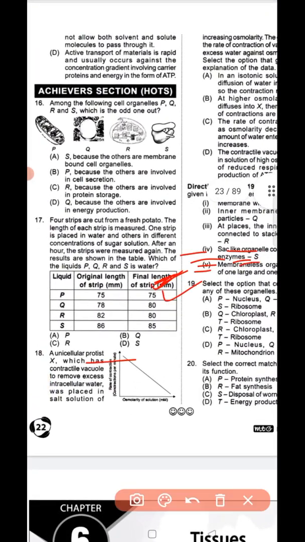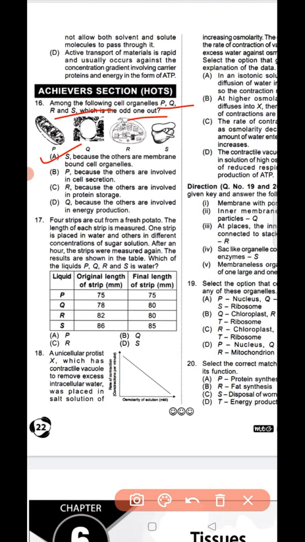Next, question number 16. Among the following cell organelles, P, Q, R, S, which is the odd one out? S, because the others are membrane-bound cell organelles. Question number 16, option A is the correct answer, because P is the odd one out since the others are involved in cell secretion, R because the others are involved in protein storage, and Q because the others are involved in energy production. So 16A is the correct answer.